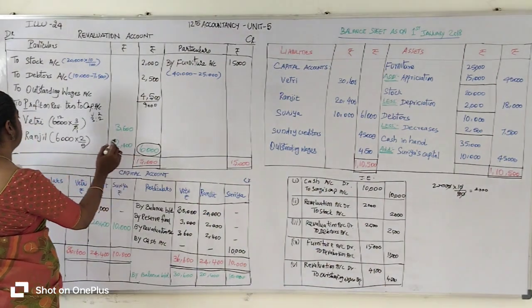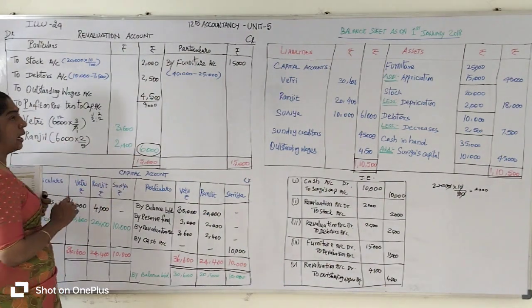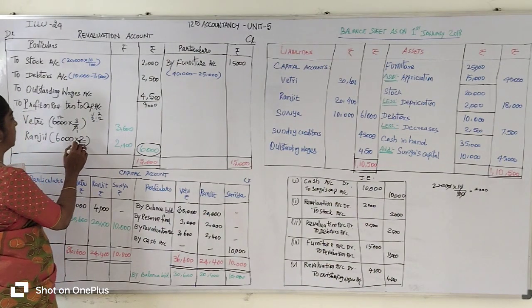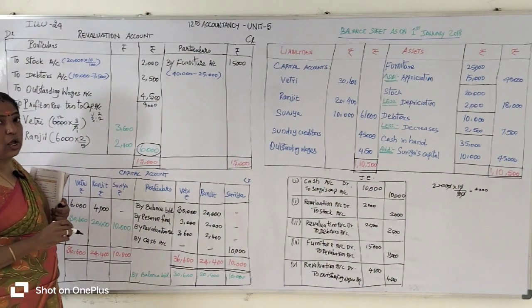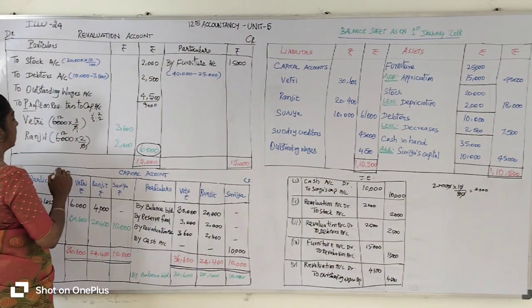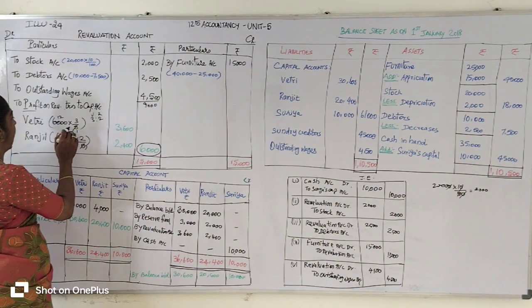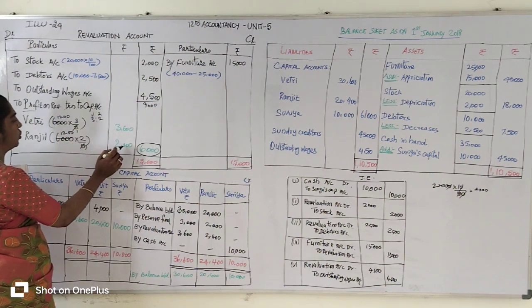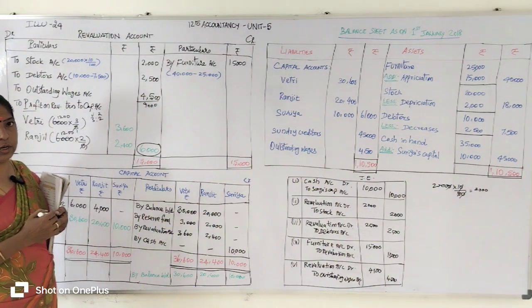Then we calculate Ranjit's share of the 6,000. Old partner Ranjit's old profit sharing ratio is 2 by 5. 1 5 is 5, 12 5s are 60. 2 2s are 4, so 2,400 rupees.